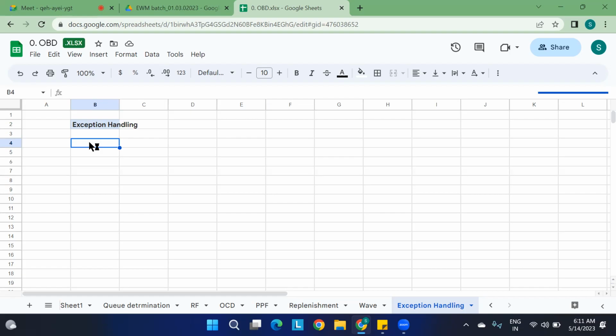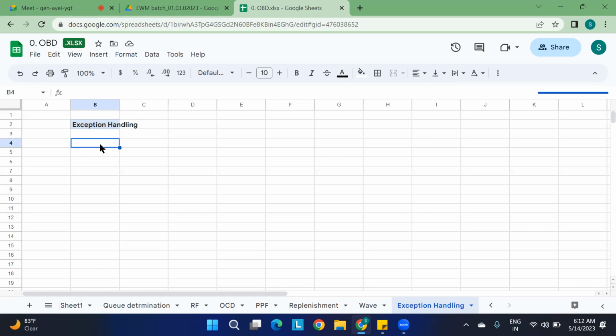At that time you are asking the system, I am going to give some extra, some bonus, so please allow me. Extra bonus in the sense we are giving some exception things to the system. That is why the system is accepting. So this is what exception handling is all about.